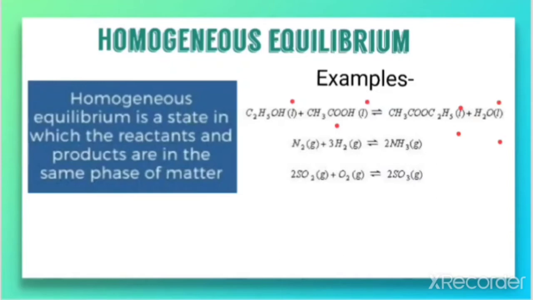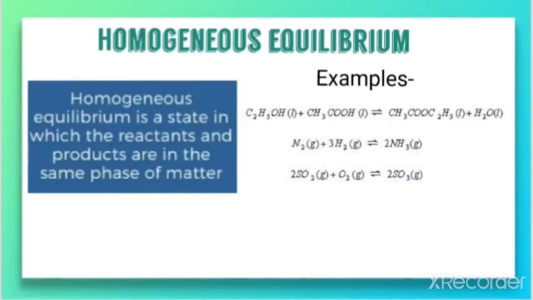That means this type of equilibrium, in which both the product and the reactant are in the same phase of matter, is what is called homogeneous equilibrium.